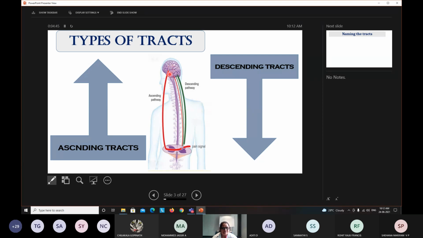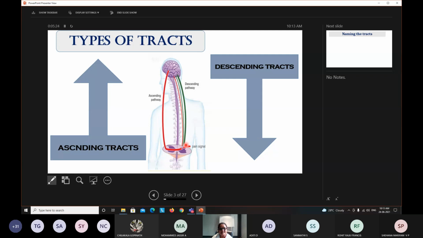That information is processed in the brain, and the brain guides the appropriate action, and that information is sent from the brain to a particular organ system, muscle or gland. As ascending tracts are going upwards, they are also called afferent tracts or sensory tracts. They carry sensory information. Whereas descending tracts are coming down, so they are efferent and carry motor information.